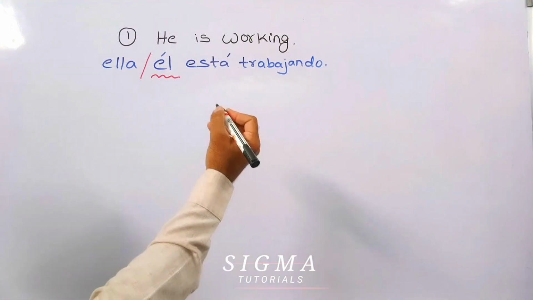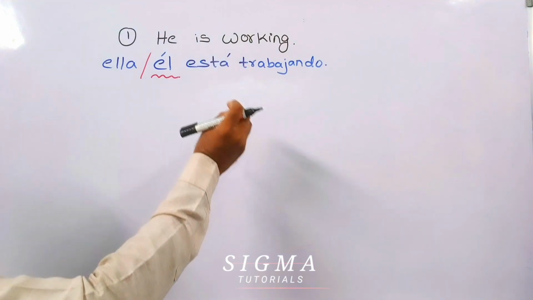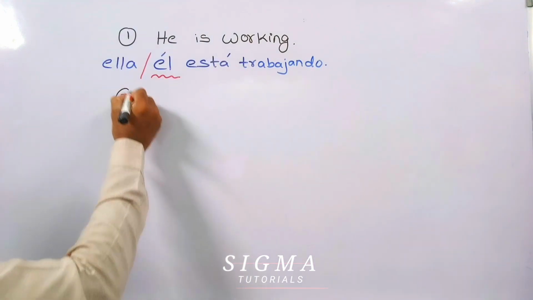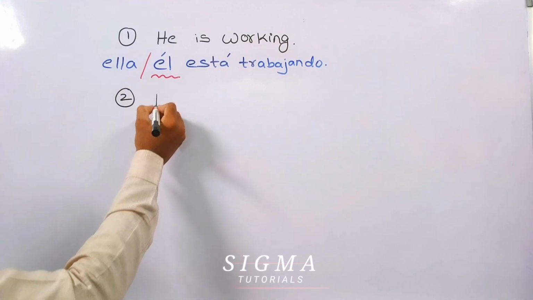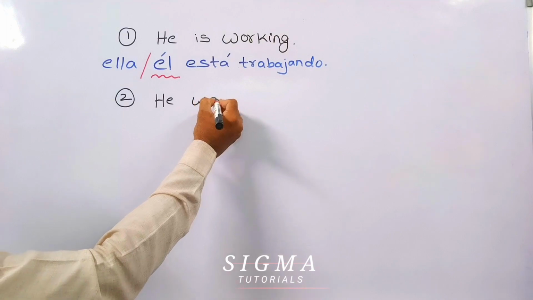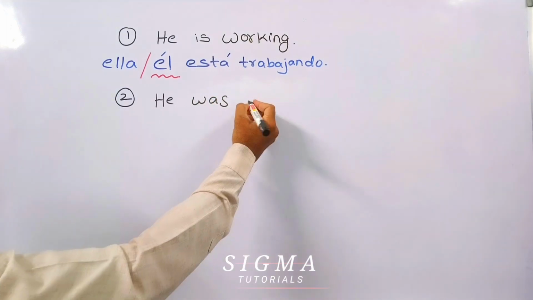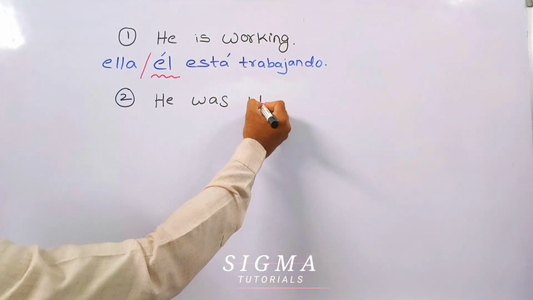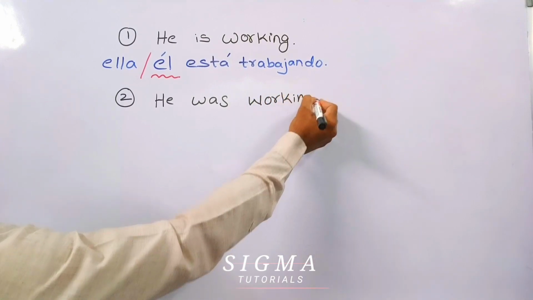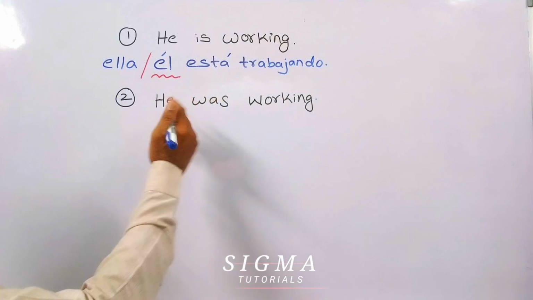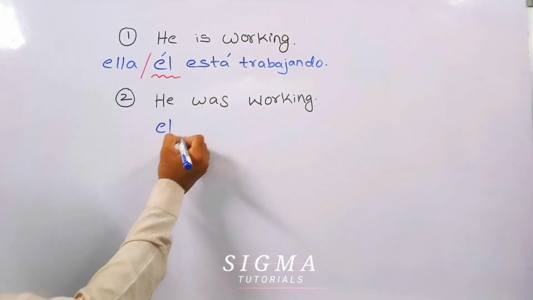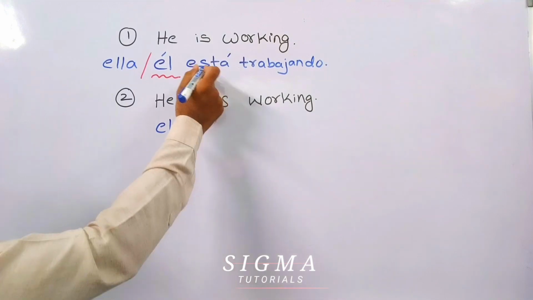Let us take the same temporary situation of the past. Let us take the example: if we have to say "he was working." In Spanish, we can say él.